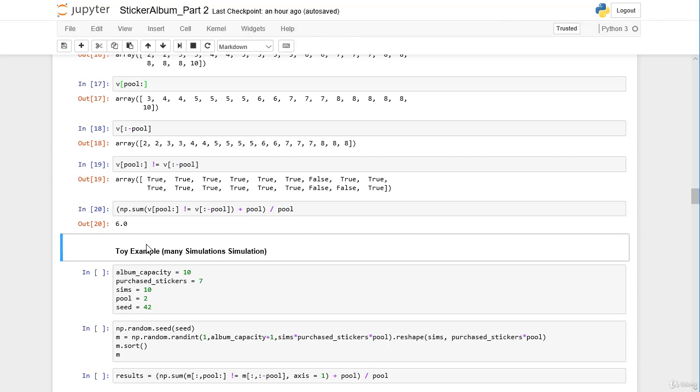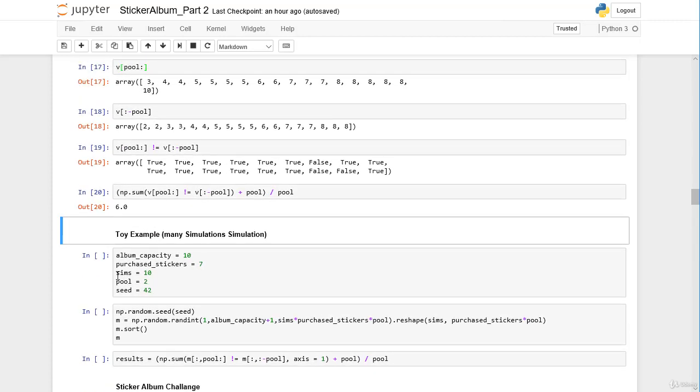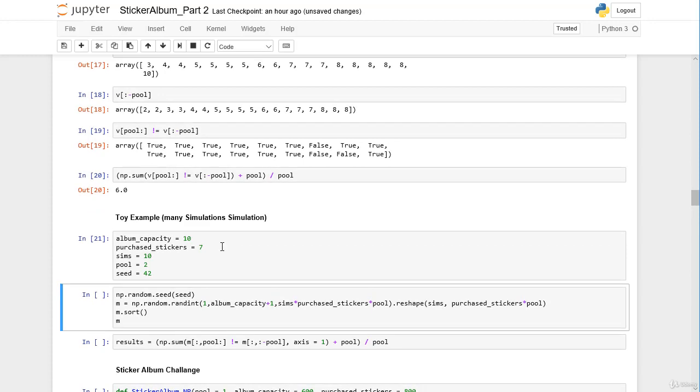So far we had only one simulation, but we can generalize our model by introducing many simulations, and there's actually not much to do here. So we introduce simulations equals 10. We have a pool of 2 persons. The only thing we have to change here, initially we create 10 times 7 times 2 stickers that the whole pool will purchase, and then we reshape into 10 rows. So the 10 rows are for the simulations, and in each row there are 7 times 2 stickers. So in each row we have the pool of 14 stickers.